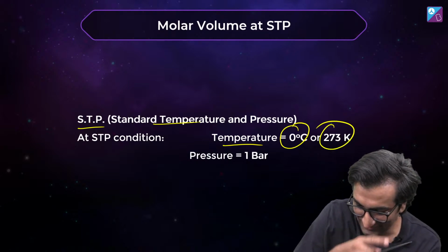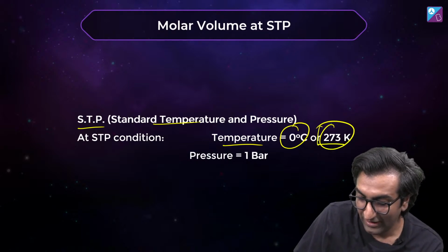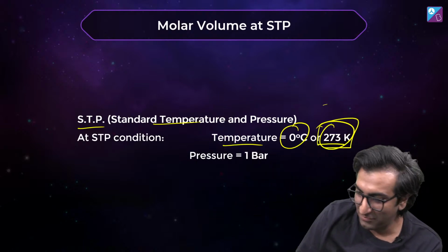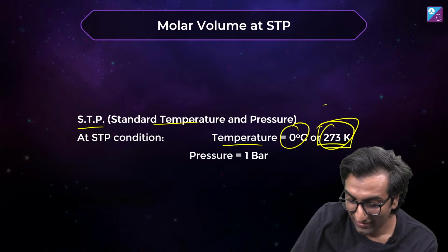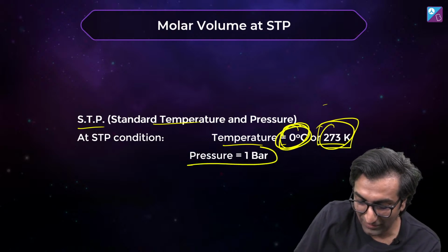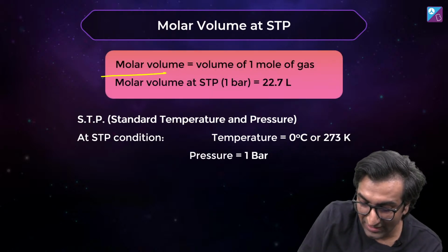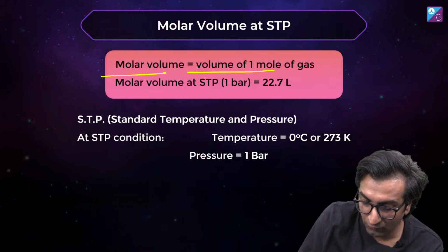There are 3 things here. STP is 0 degrees Celsius, 273 Kelvin. I'll explain what STP is another time. Okay? Standard temperature and pressure. What Kelvin temperature is, I'll explain later. Take 0 degrees Celsius for now. The pressure is 1 bar. Let's take it as a statement of fact that the molar volume is basically the volume of 1 mole of